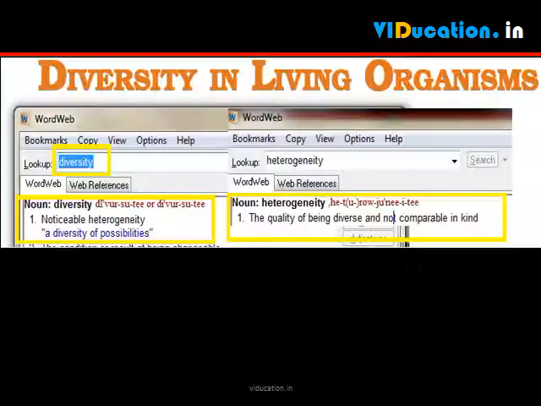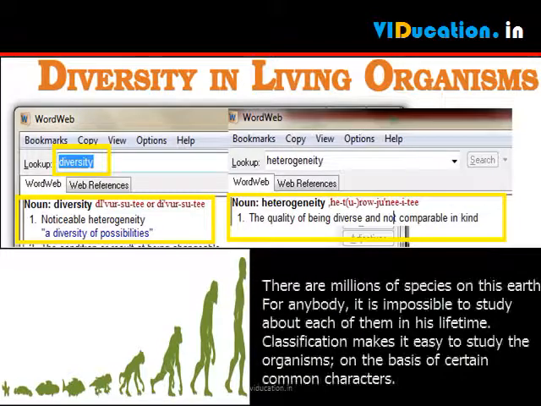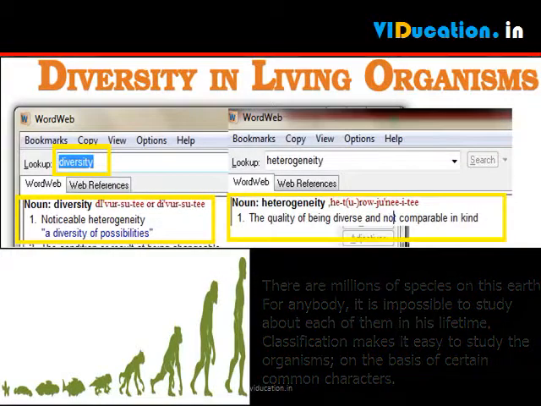www.viducation.in. Diversity means noticeable heterogeneity, and heterogeneity is the quality of being diverse and not comparable in kind. Biodiversity means existence of a wide variety of species in a natural habitat. There are millions of species on this earth. For anybody, it is impossible to study about each of them in his lifetime. Classification makes it easy to study the organisms, on the basis of certain common characters.